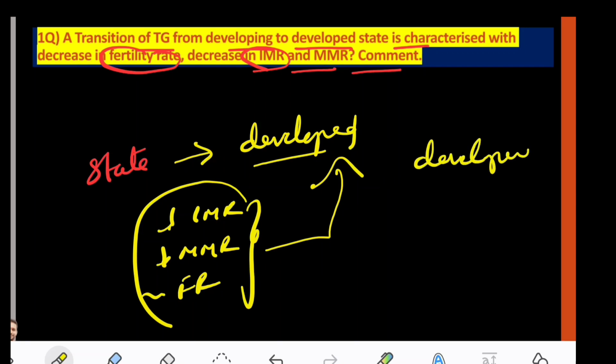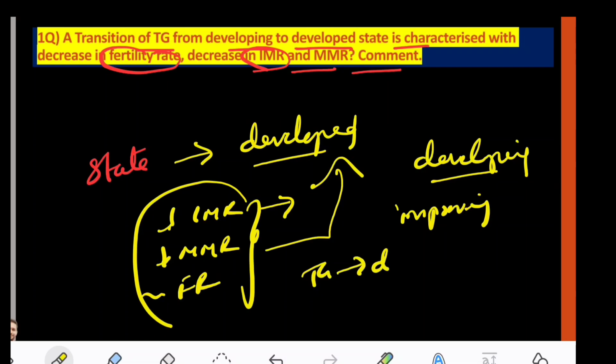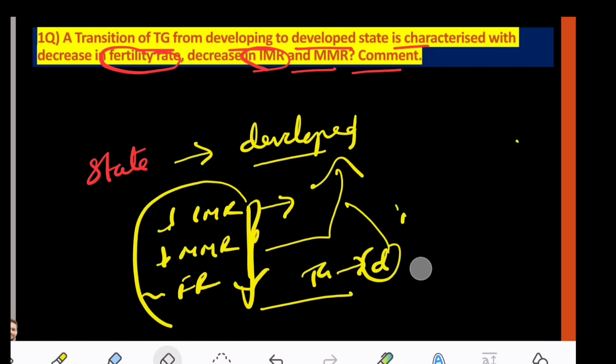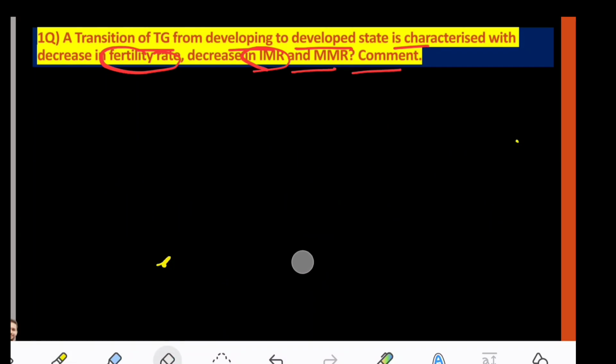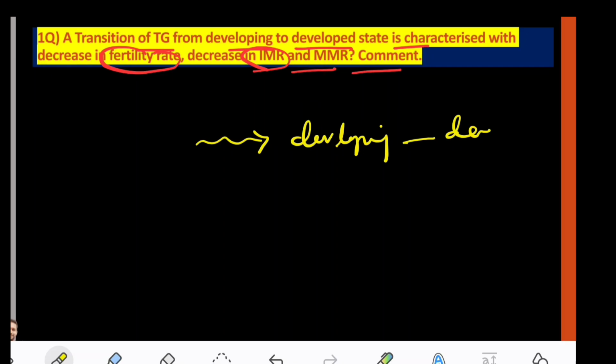But developing nations or developing states are those which have these indicators improving. So when Telangana wants to transition from developing to developed, obviously all of these have to reduce, or not? Yes, the question lies here only. So basically, you have to show the examiner that all three, IMR, MMR, and fertility rates, are decreasing and stabilizing. When you do this, it really means that Telangana is going from developing towards developed state. That is what we wanted to make sure here.